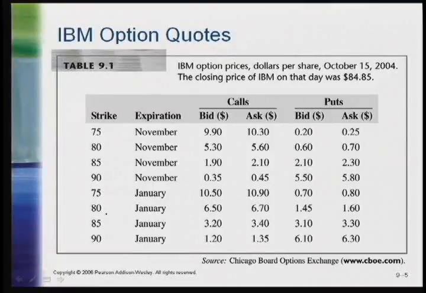So if we look at the 75 strike of November and we look at the ask price for the call, it's $10.30 versus the bid $9.90. So in other words, a broker will sell this call for $10.30 and they'll buy your call for $9.90. And you can see that relationship. Ask is bigger than bid for each put, each call, each strike, each date.